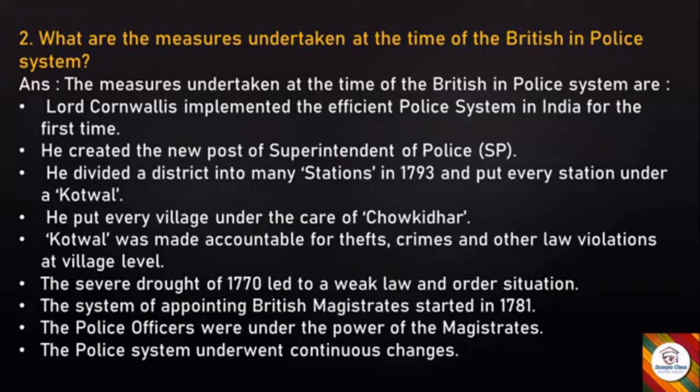The severe drought of 1770 led to a weak law and order situation. The system of appointing British magistrates started in 1781. The police officers were under the power of the magistrates. The police system underwent continuous changes.